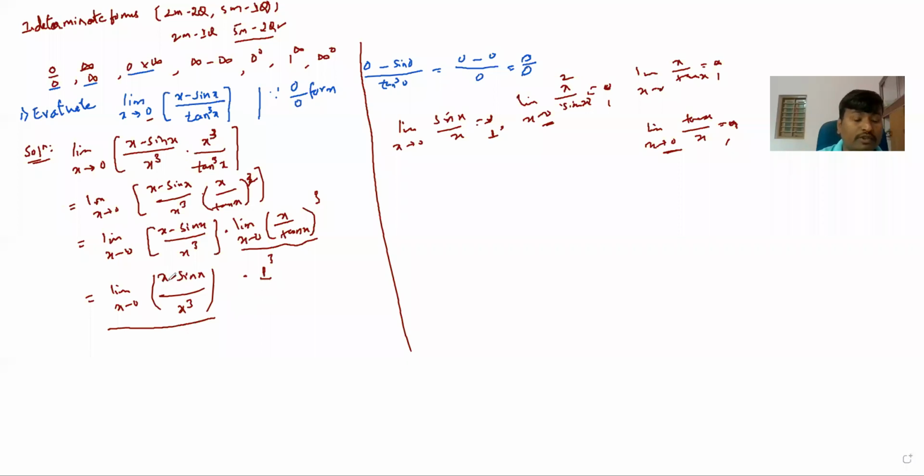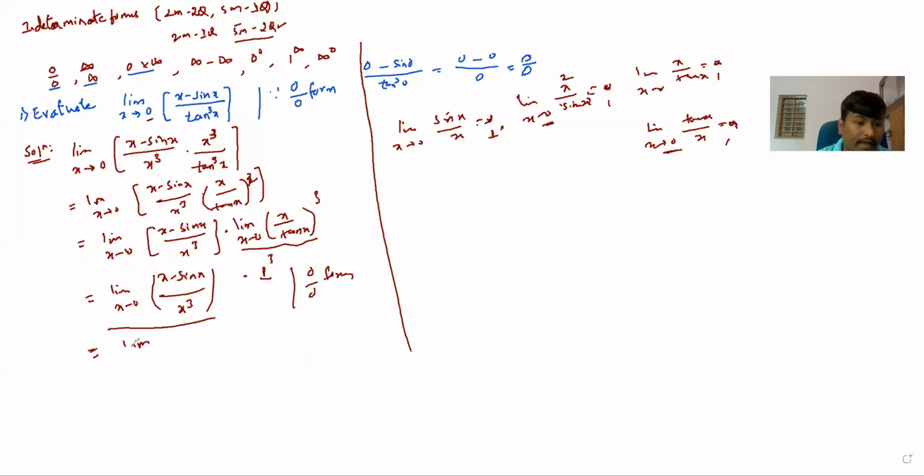So now just substitute. Substituting x as 0, 0 minus sin 0 is again 0 divided by 0. Again it is of the form 0 by 0. Again differentiate numerator and denominator. As per simplification, I can take this as x cube, multiplying and dividing by x cube. Now here you can differentiate this numerator. So what is the numerator differentiation here?